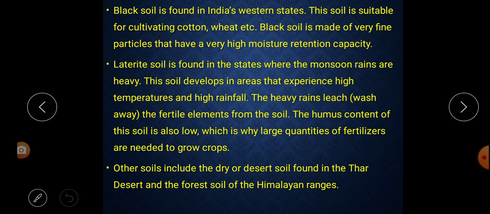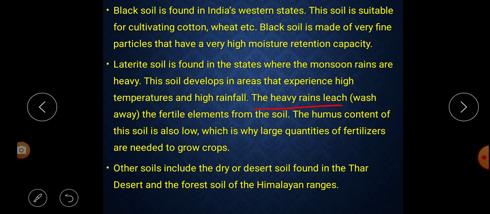Next is laterite soil. Laterite soil is found in the states where monsoon rains are heavy. That means in the states where monsoon rains are heavy, laterite soils are available. This soil develops in areas that experience high temperature and high rainfall. That means in the areas where the temperature and rainfall are high, this soil develops.